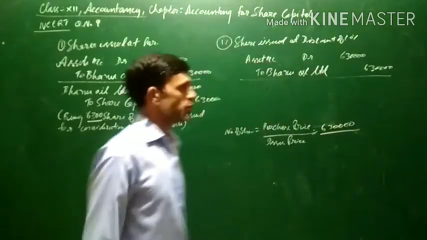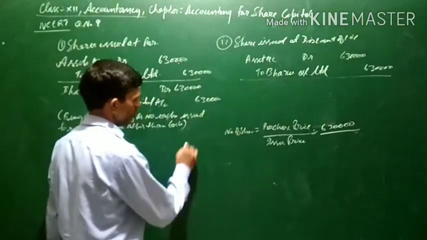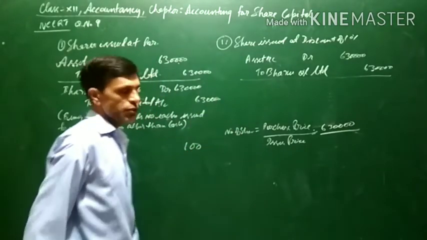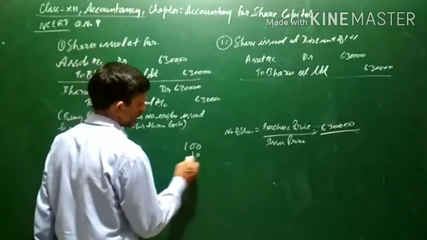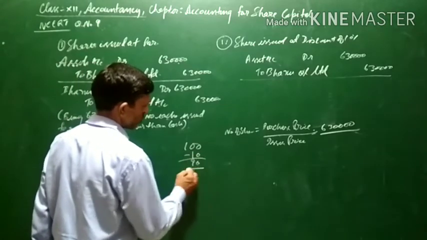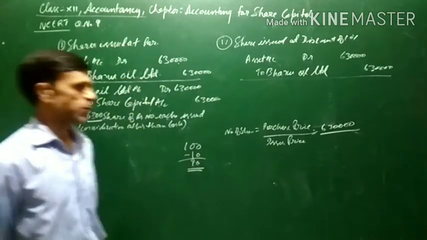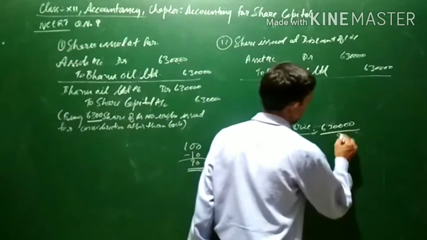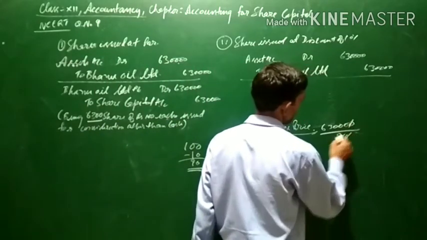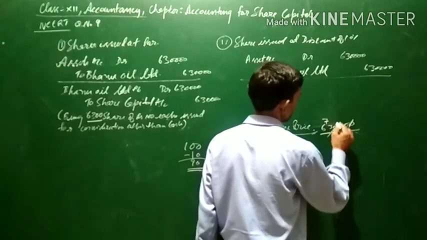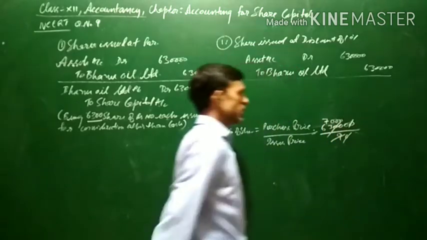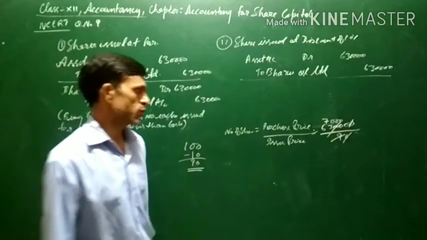Now these shares are issued at 10% discount, which means 10% of 100 will be 10 rupees, so shares will be issued for 90 rupees per share. So issue price will be 90. Now it will come to 7,000 shares.